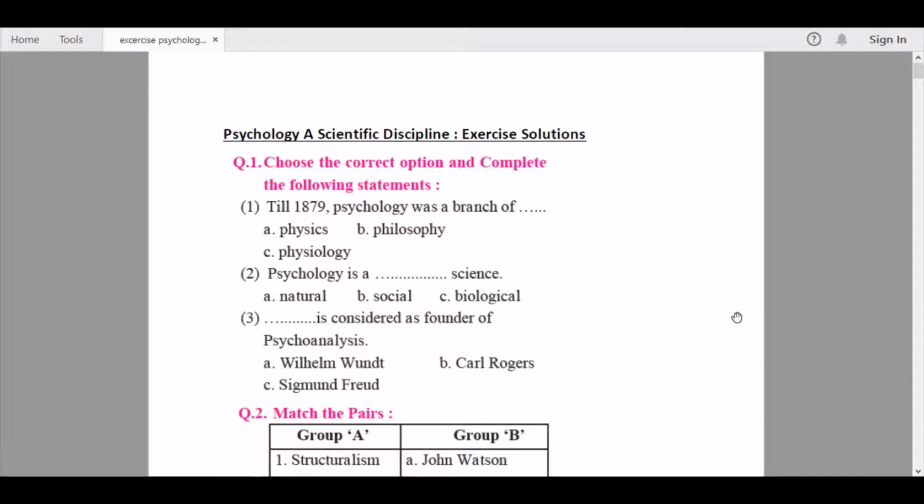Next we continue to the second part: psychology is a dash science. So we all know psychology is a social science. Third one, dash is considered as founder of psychoanalysis. If you have seen the previous videos that had the explanation for the concepts and the theory part of our chapter, the answer to this is Sigmund Freud, option C.